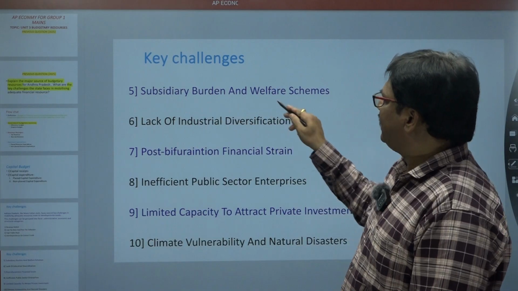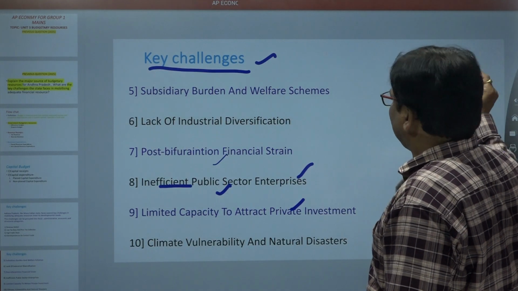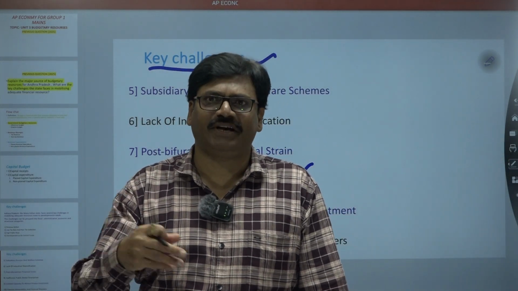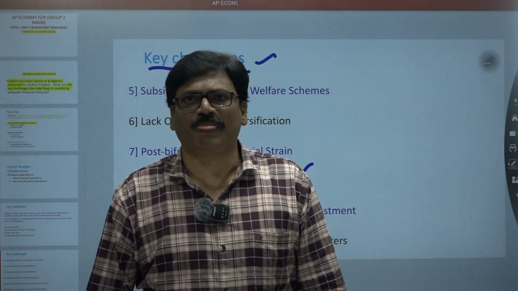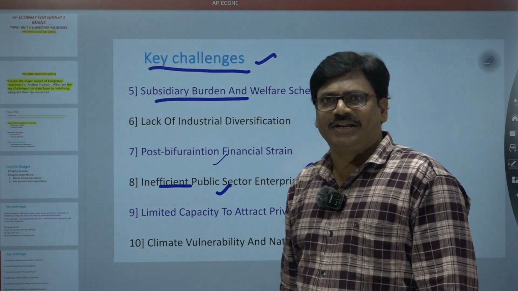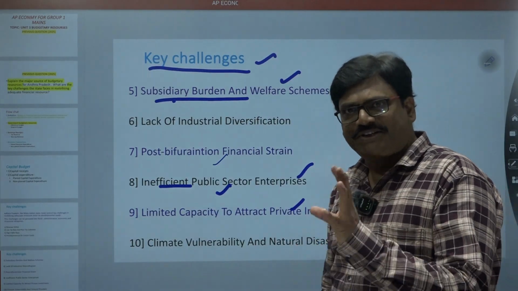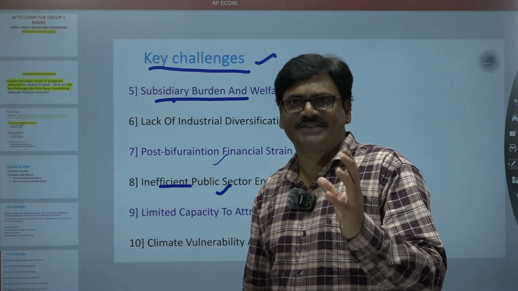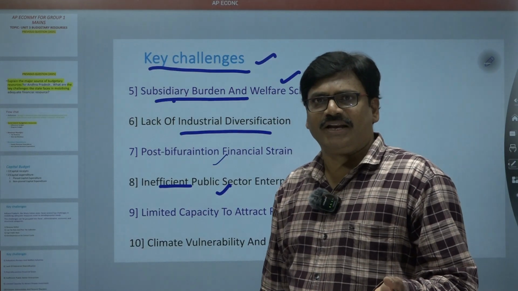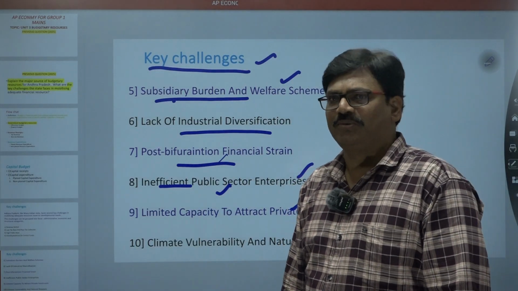After that, subsidy burden. Here you write that the government gives everything free, but all of it is subsidy. Rice is a subsidy, and so on. I will explain which types of subsidy there are. The subsidy is a burden on the government. That's why the government faces subsidy costs for welfare schemes. You mention some names of the welfare schemes. And a lack of industrial diversification.